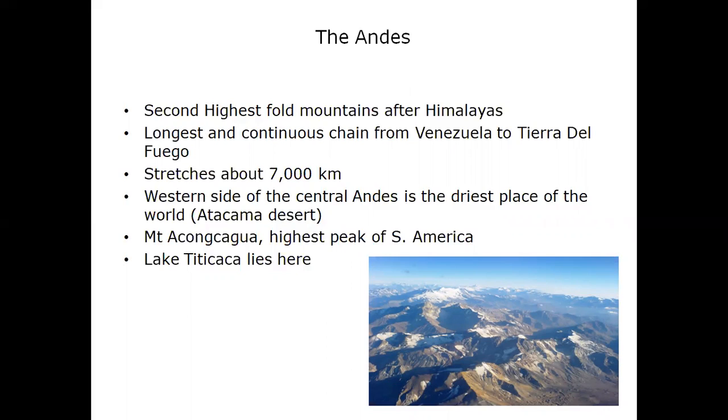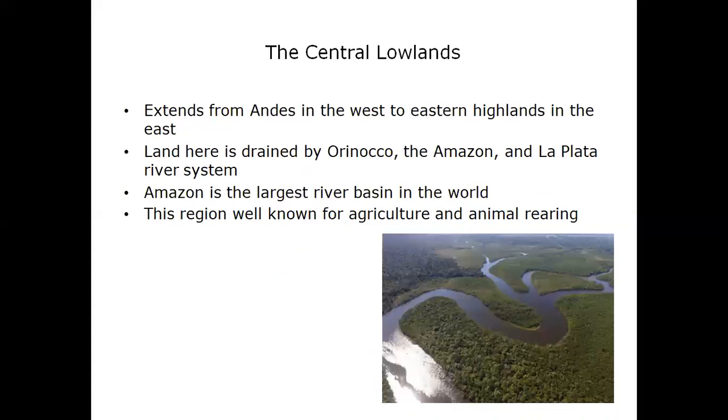The western side of the central Andes is where the driest place in the world, the Atacama Desert, lies. And Mount Aconcagua, which is also the highest peak of South America, lies here. And Lake Titicaca is also part of the Andes physical region. And students, if you look at this picture, this is what the Andes range looks like from an aerial view.